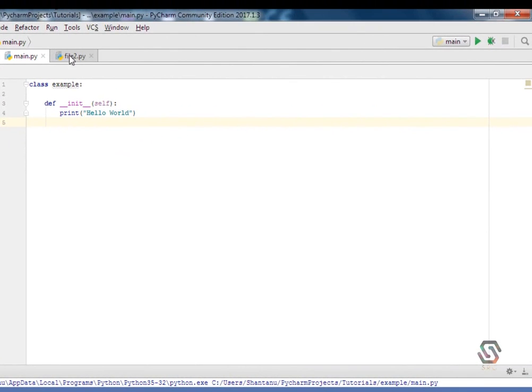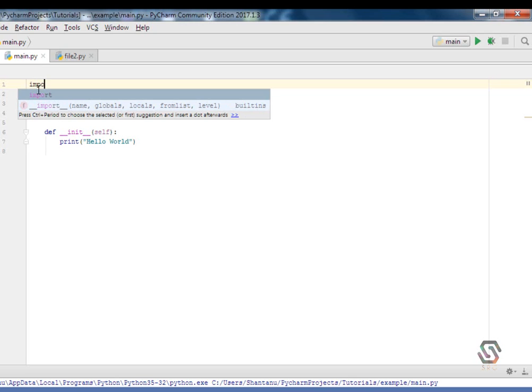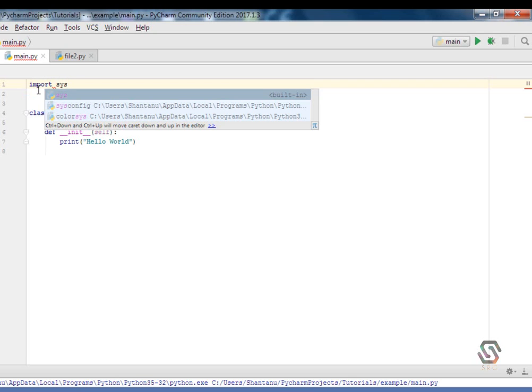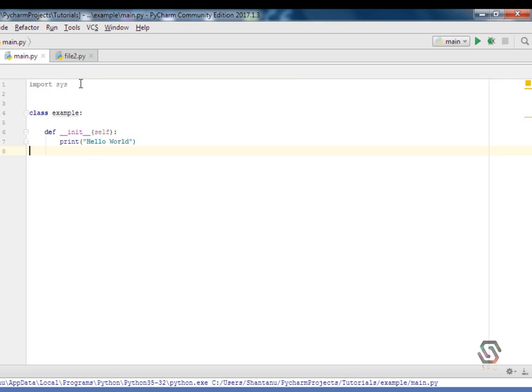Then let's go to another section, imports. Like includes in C or C++, and in Java it is imports. In Python, it's import and then the name of the library. For example, import sys is nothing but using the system libraries in the Python code, but we do not need it right now. I'll be making a video about that later on, and that's why I made another package called a pack and then a file file2.py.